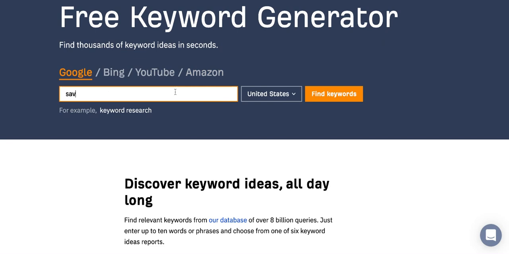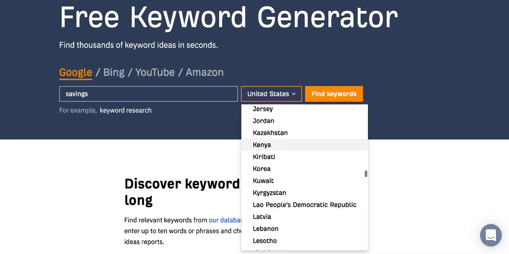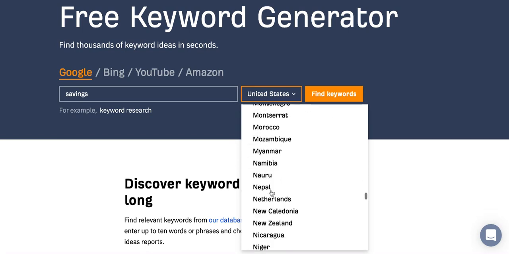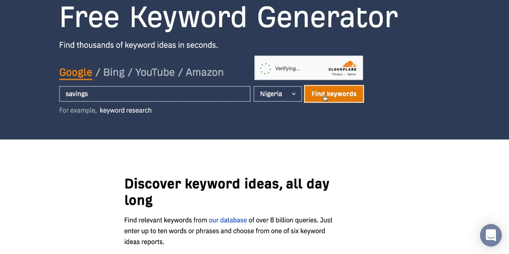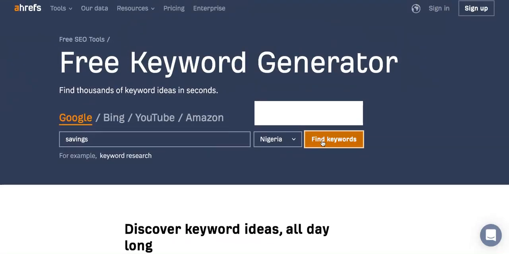So yes, I'm going to type it again, savings, then put Nigeria, and then I click on find keyword. Just to validate what ChatGPT has suggested to us. Because it's very important that you validate. If you don't validate, then you're just shooting blanks. You can't just take ChatGPT's word for it and not vet it.